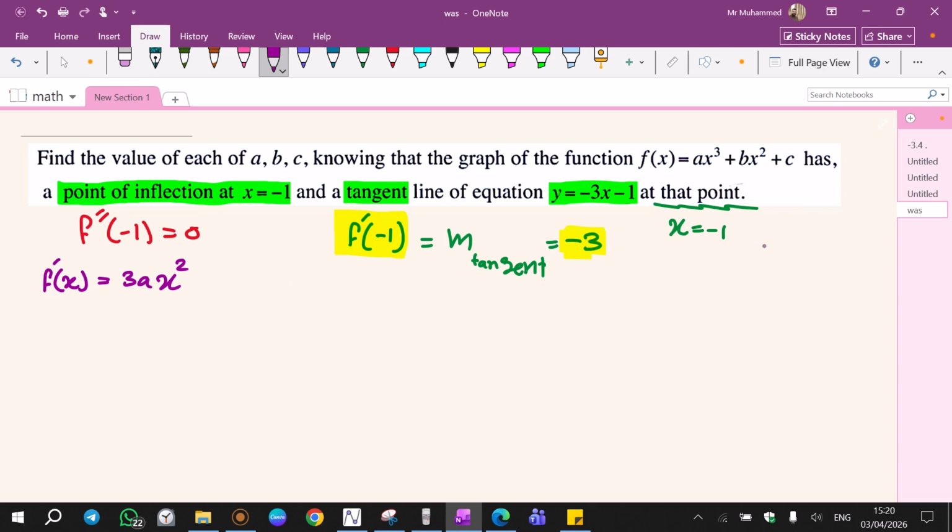This cubic function, if we take the derivative twice, will be linear, and dealing with linear is easier than dealing with quadratic, which is f prime. So 3 goes down, 3 times a, 3a, x power 2 plus 2bx, and c is a constant, derivative of c is 0. Gone.